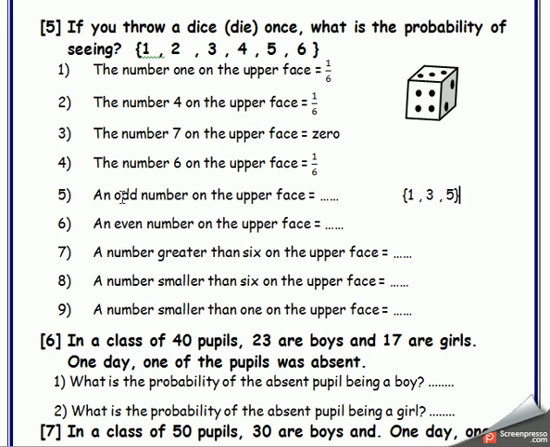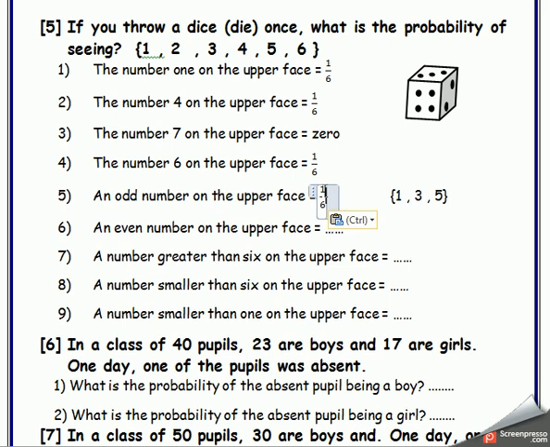When he wants odd from me, it is 1, 2, 3 numbers, so I can't write 1 over 6. Attention. I should write 3 numbers from 6 numbers. Excellent. It isn't in the simplest form. I should divide it by 3 up and down, because 3 divided by 3 equals 1 and 6 divided by 3 equals 2.